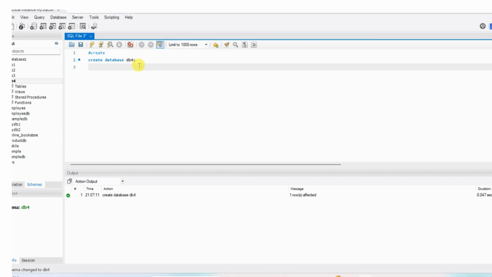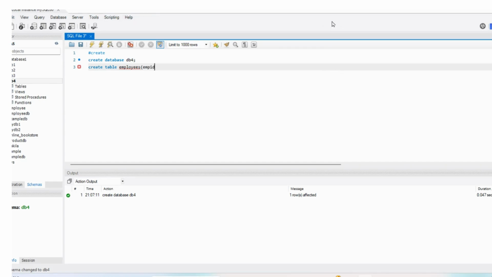Next, in this db4 I want to create a table. So create table, and for example the table name I want to take as employees. Now I can give the columns I want.